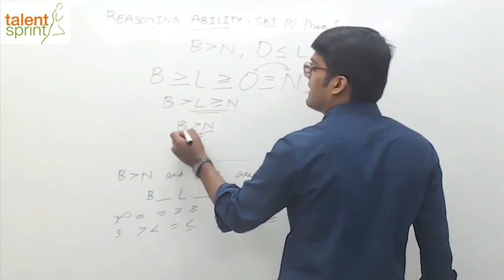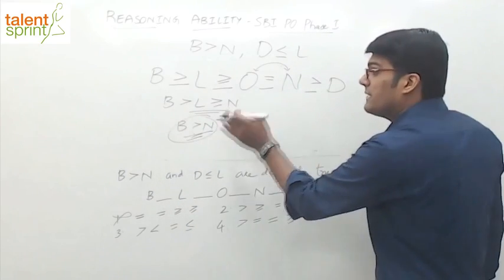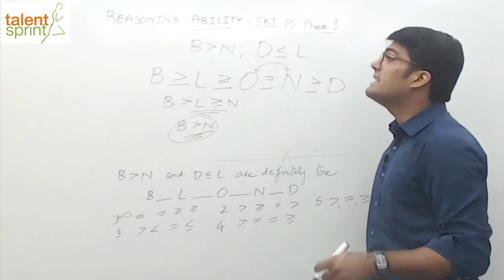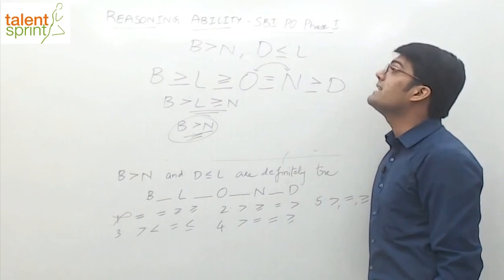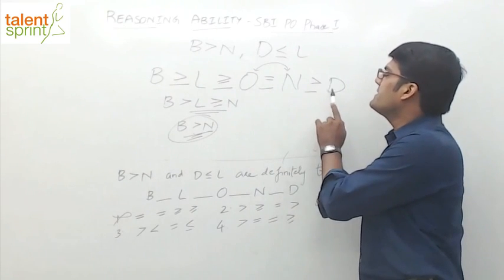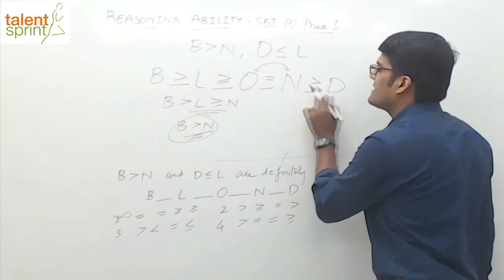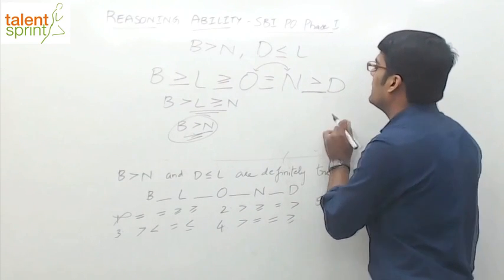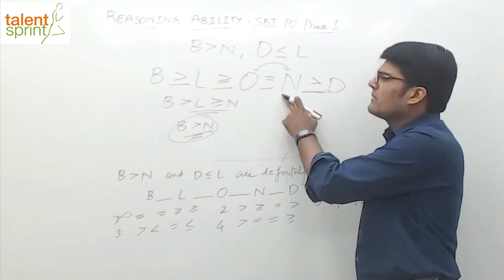So the first one is satisfied, right? We have got B greater than N. Now that the first one is satisfied, look at the second one: D less than or equal to L. D less than or equal to L. Don't misunderstand, this is a blank. This is not equal to here. This is a blank. D is less than L.